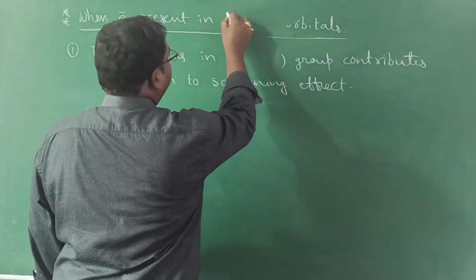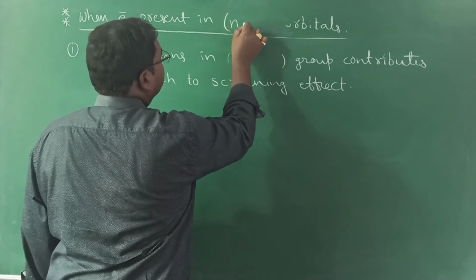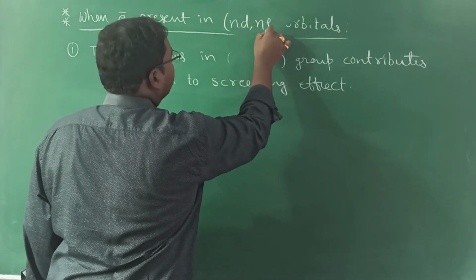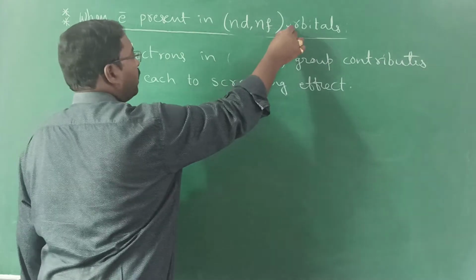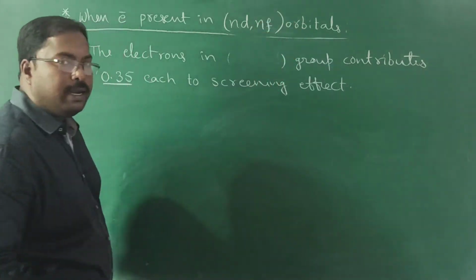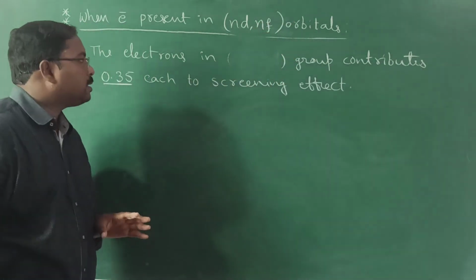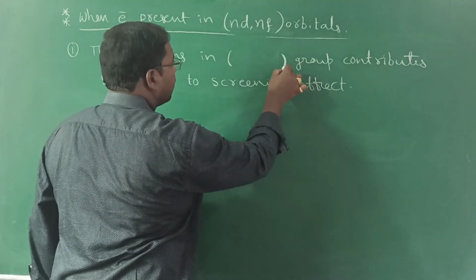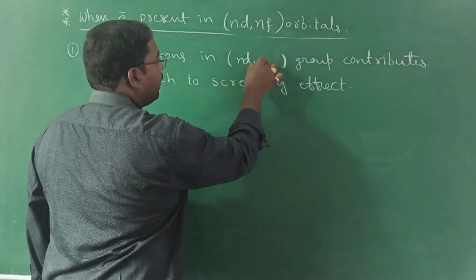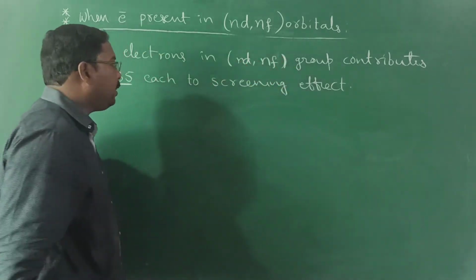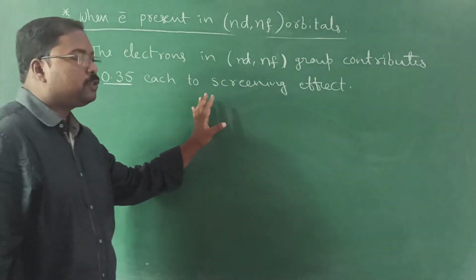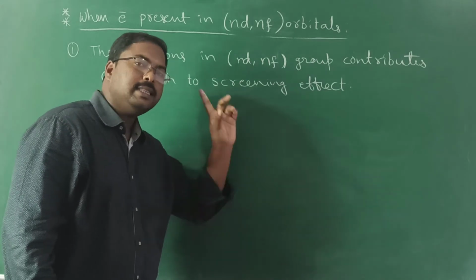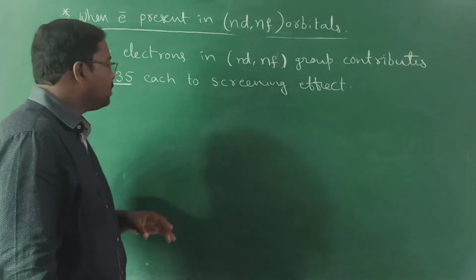Now, when the electron is present in nd or nf orbitals, or simply d or f orbitals, in such cases the electrons present in that nd as well as nf group contribute 0.35 each to the screening effect, like the s and p electrons.